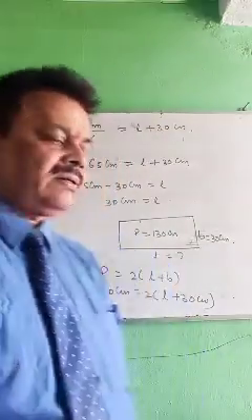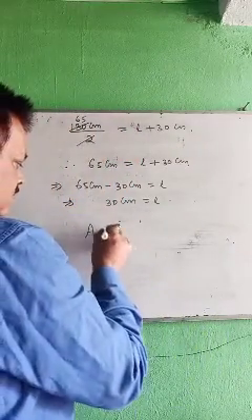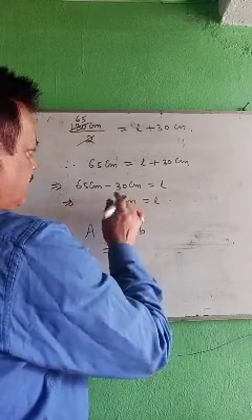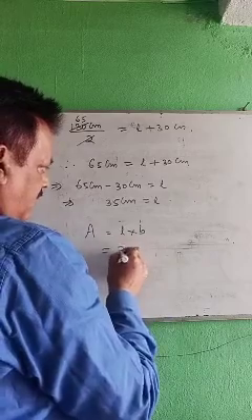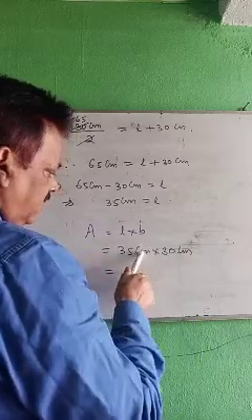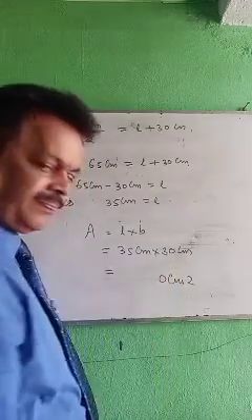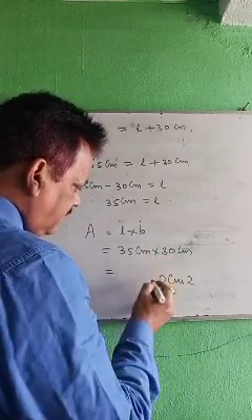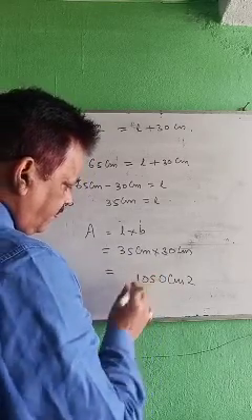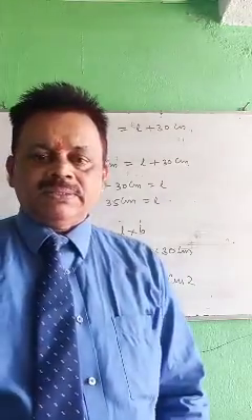Now you are asked to find the area. So what will be the area here? L into B. L how much you got? 35 centimeter into 30 centimeter. Look at the technique: centimeter into centimeter is centimeter square. The right side 0 you write here. Then 3 5s are 15, carry 1. 3 3s are 9 plus 1, 10. The answer is 1050 centimeter square. Okay, simple questions.